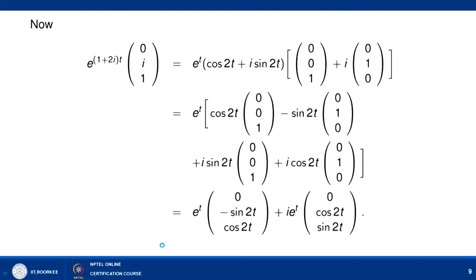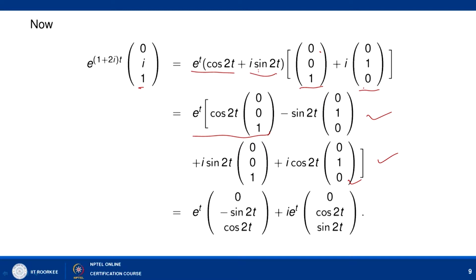So, we can write e to power 1 plus 2i t times 0, i, 1 as e to power t, cos 2t plus i sin 2t, times 0, 0, 1 plus i times 0, 1, 0, that we are writing as 0, i, 1. Here we are writing the real part and imaginary part separately. Now we multiply here. First write down the real part, that is e to power t cos 2t times 0, 0, 1, and when you multiply these two terms we will have the negative part, that is sin 2t times 0, 1, 0. Similarly, we can find the imaginary part, that is e to power t cos 2t with 0, 1, 0, and then this with this.